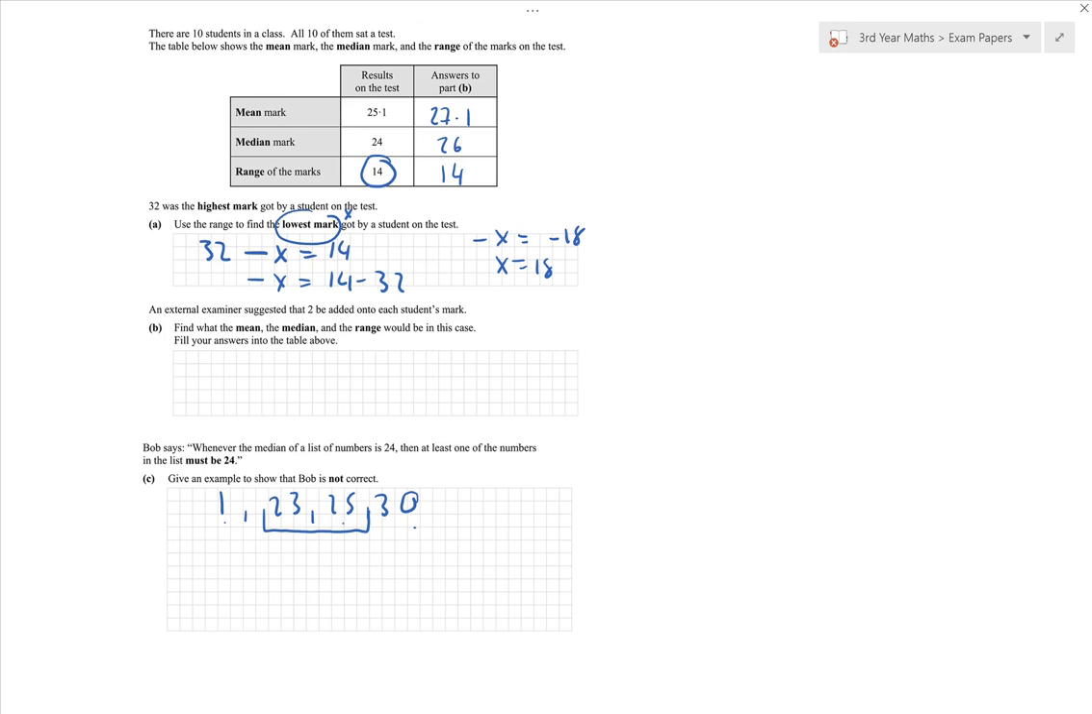Now, 23 and 25 are either side of 24. So if I add the 2 of them together and divide by 2, I will get 24. 24 is not on the list. So it's not in that list of numbers. However, it's still the median. Okay, so Bob is not correct in what he said.